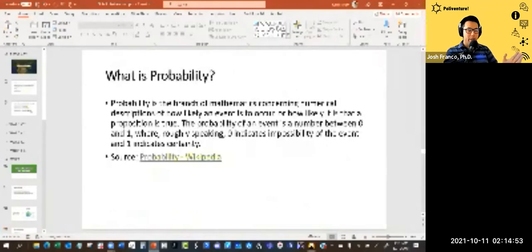So what is probability? Right. Probability is the branch of mathematics concerning numerical descriptions of how likely an event is to occur or how likely it is that a proposition is true. The probability of an event is a number between 0 and 1, where roughly speaking, 0 indicates the impossibility of the event, while 1 indicates the certainty of the event.